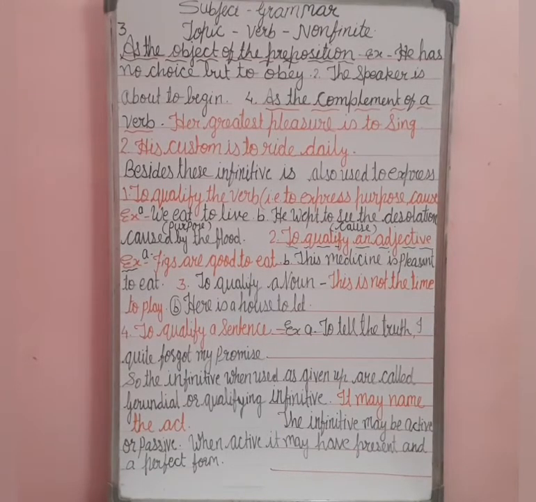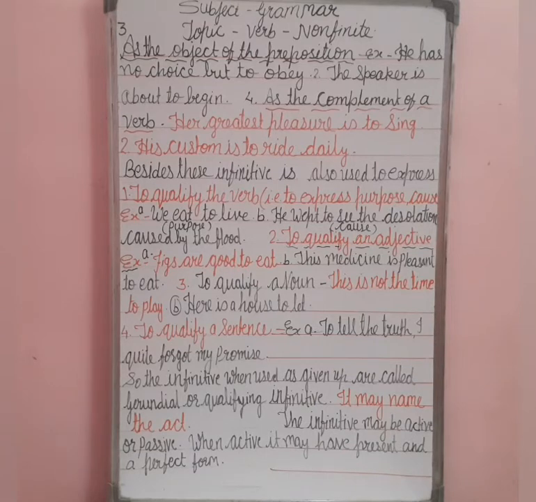Third, the infinitive is used as the object of a preposition. For example, he has no choice but to obey. Means except to obey, he doesn't have any choice. Here to is working for the preposition. Second example is the speaker is about to begin. Here to is used as a preposition. It is working also as an infinitive for the verb begin.